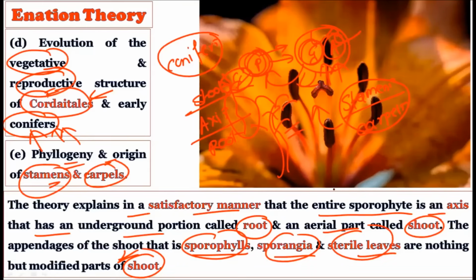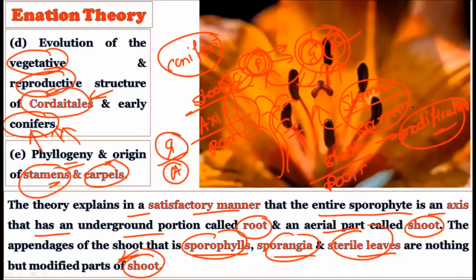Whether it is the Enation theory or the Telome theory, each has much significance in that they throw light not only on pteridophytic evolution, but extend to the gymnosperms and the angiosperms as well. Whatever structural or morphological features are shown by the gymnosperms and angiosperms can also be explained by using the Telome theory or the Enation theory. Right from the below-ground parts, the roots or rhizome, to the above-ground parts like shoots and different modifications of the shoots, these are very well explained. This is how you can trace the importance of these theories.